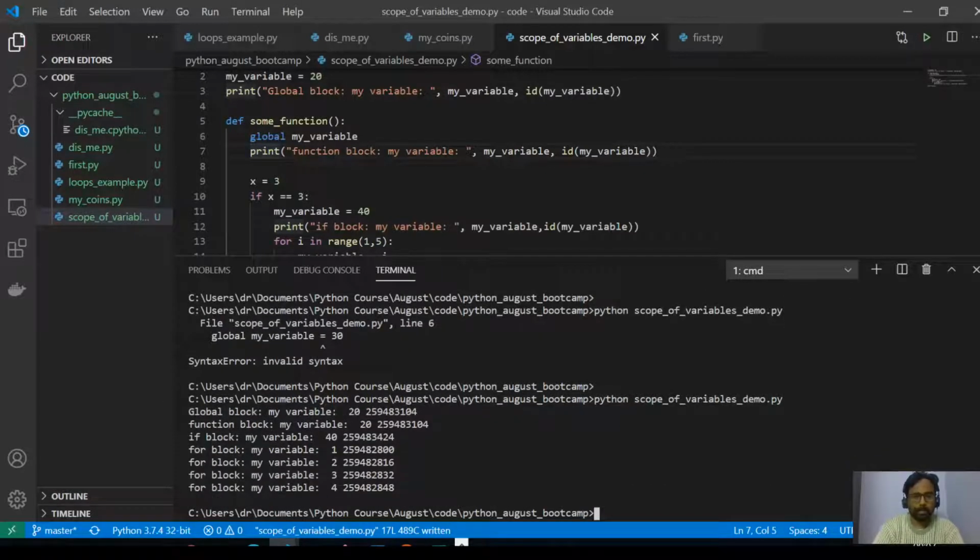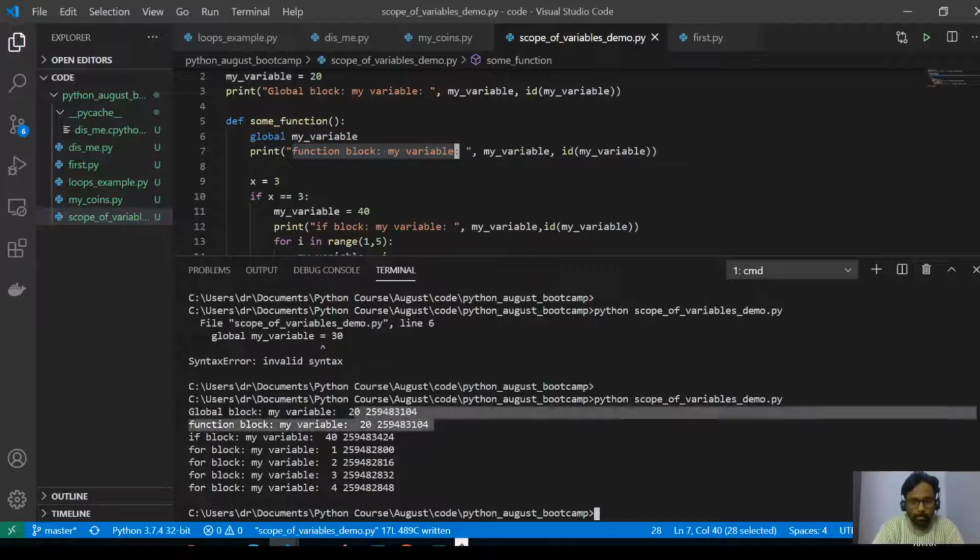Now you can see that this variable, that is the global variable, has some object ID, which we are printing here. The same object ID is printed in the function my block variable. So these two are the same object. So how did I access the global variable?